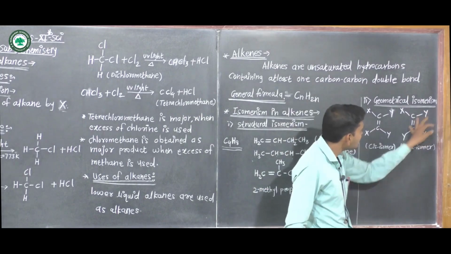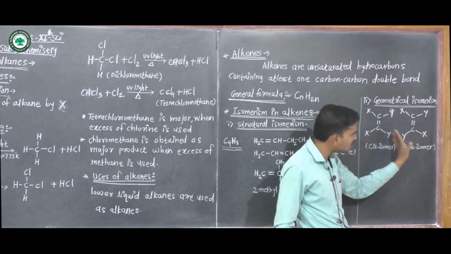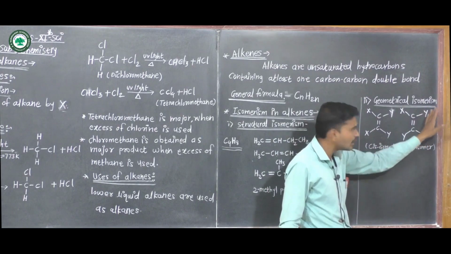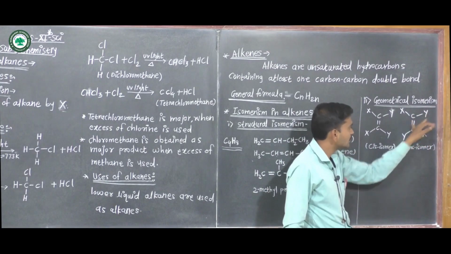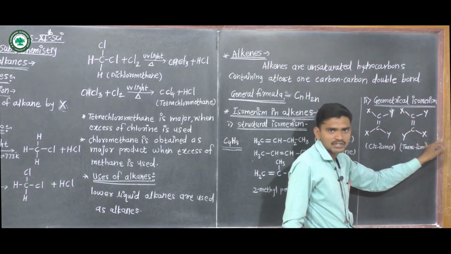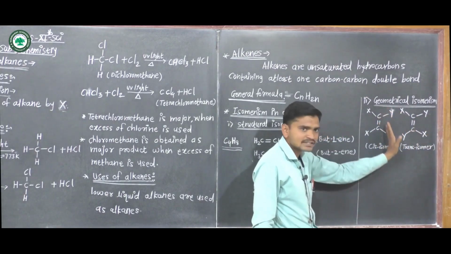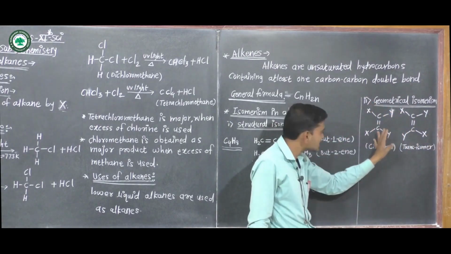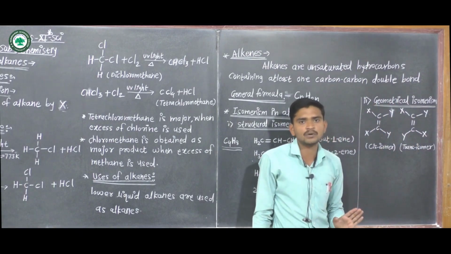Look here, this is the same group Y; we see generally X and Y. This same group lies on the opposite side. This X lies on the opposite side. This Y lies on the same side. This X lies on the same side. This is the cis isomer, and this is the trans isomer.